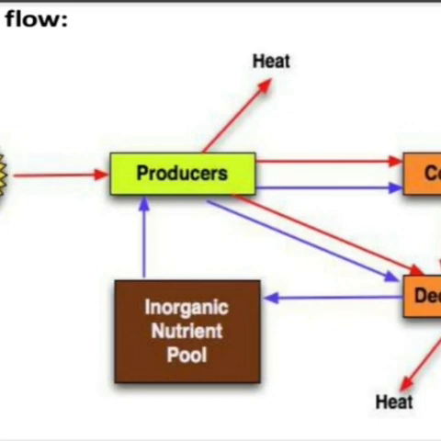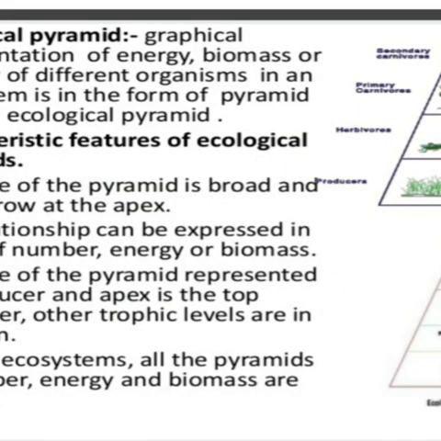The energy transfer is hereby governed by a very important law that is called Lindeman's 10% law. It says that during the transfer of energy from one trophic level to another, only 10% of the energy is given to the next level.